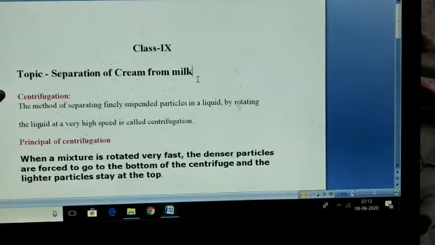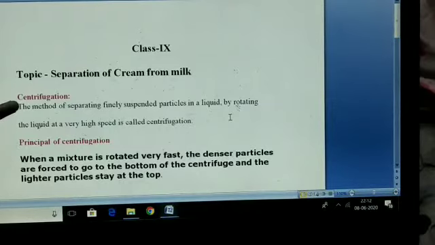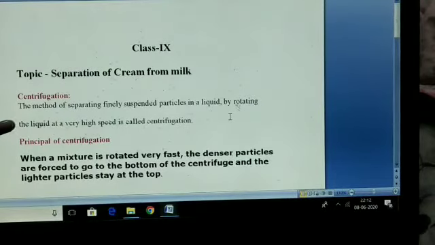What is centrifugation? The method of separating finely suspended particles in a liquid by rotating the liquid at a very high speed is called centrifugation.